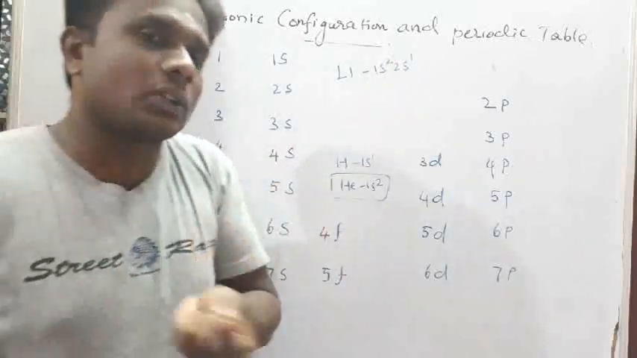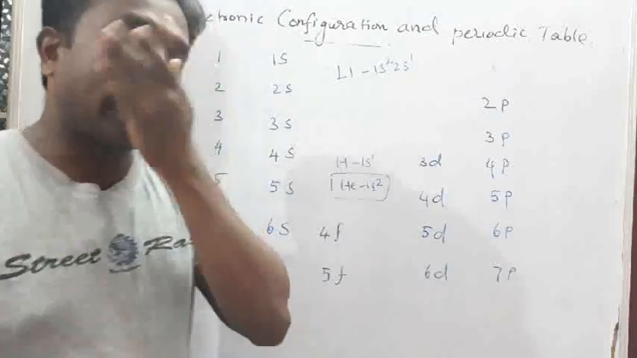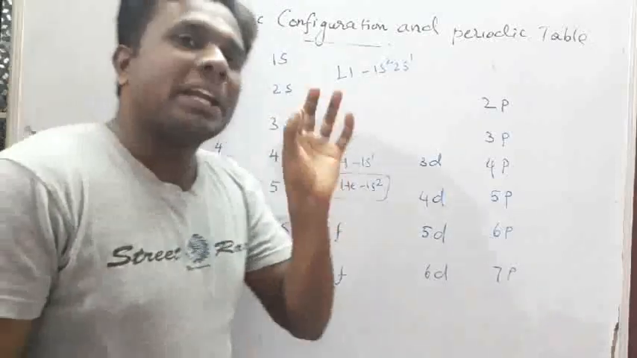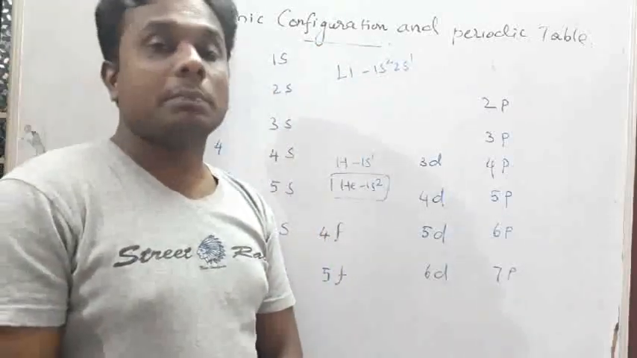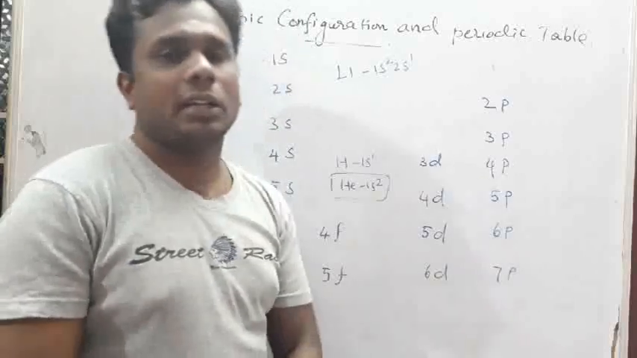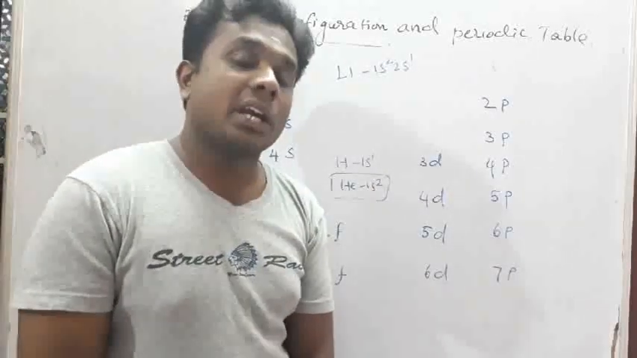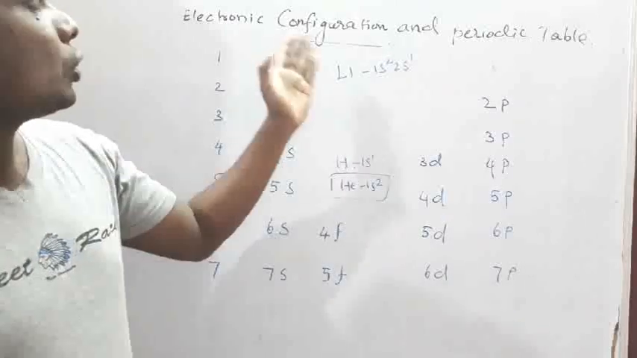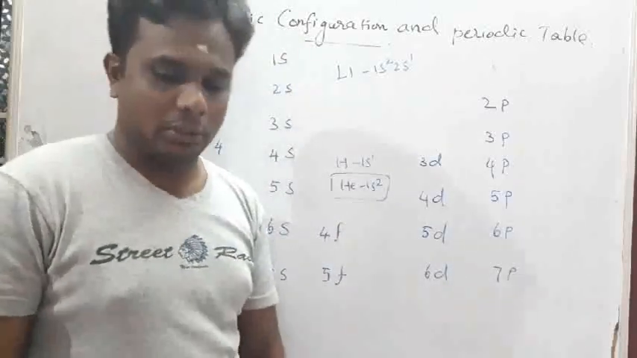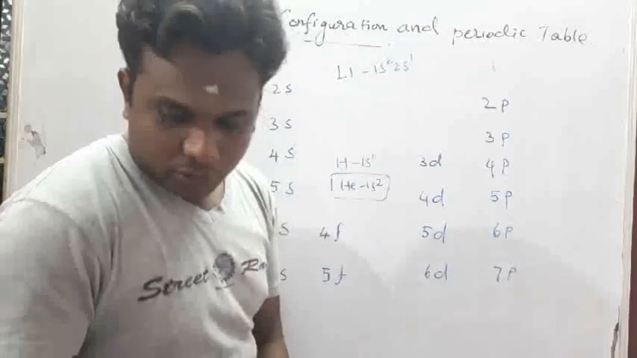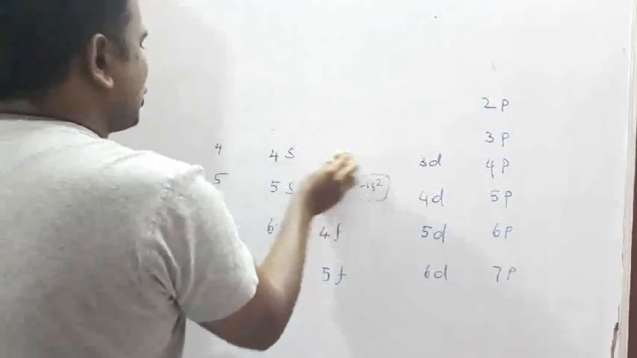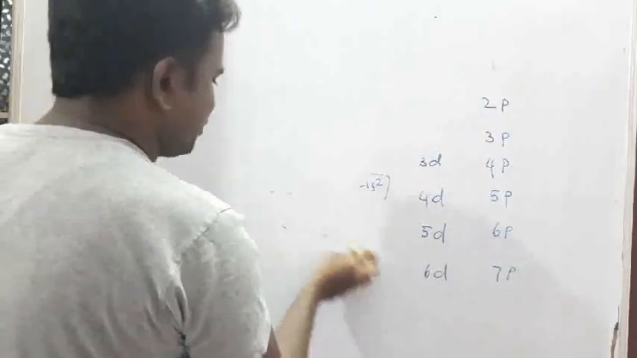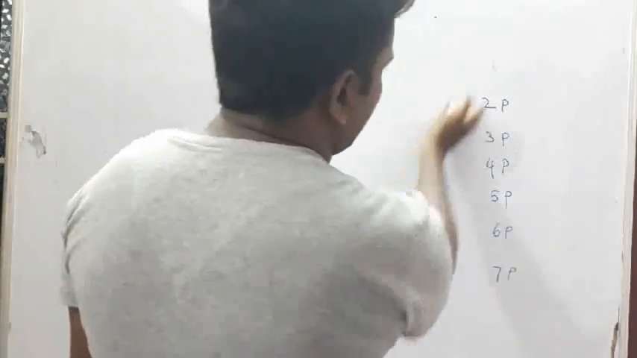Where the last electron is filling, the particular element will be placed in that particular place of the periodic table. So this is, guys, electronic configuration and the periodic table. Please note it. Next we are going to see what is meant by differentiating electron.